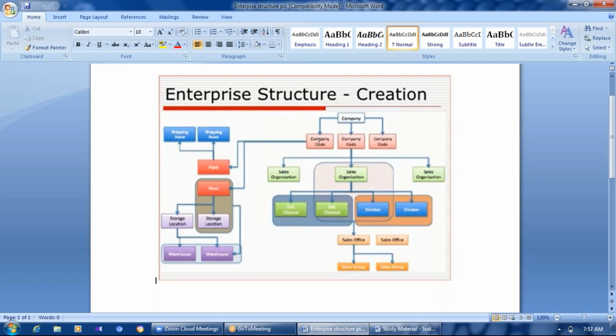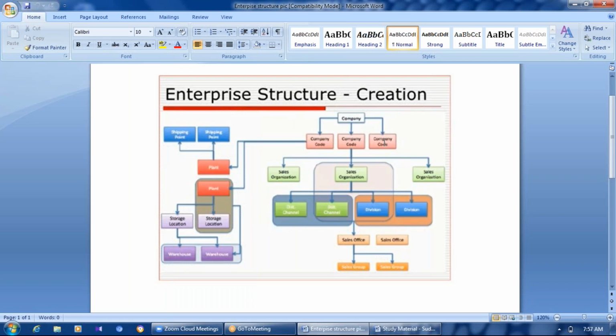If we choose Reliance as a company, then Reliance Trends would be one company code, and Reliance Oil and Gas would be one company code, and Reliance Jio would be another company code. Right, understood, right? So if Reliance is a company, Reliance Trends, Reliance Oil and Gas, Reliance Jio, these are the different company codes that we can create in SAP.